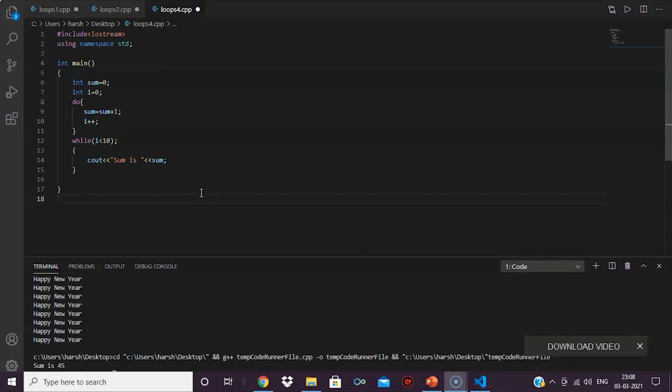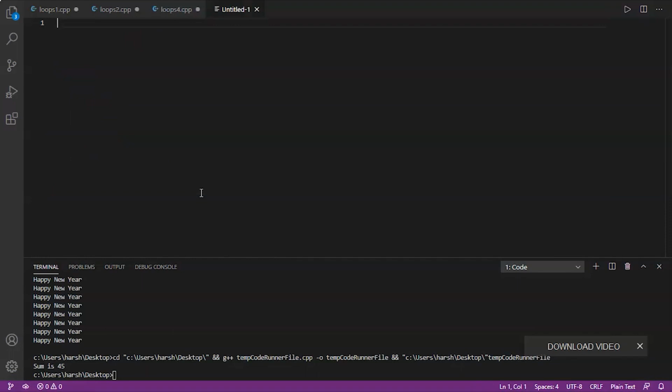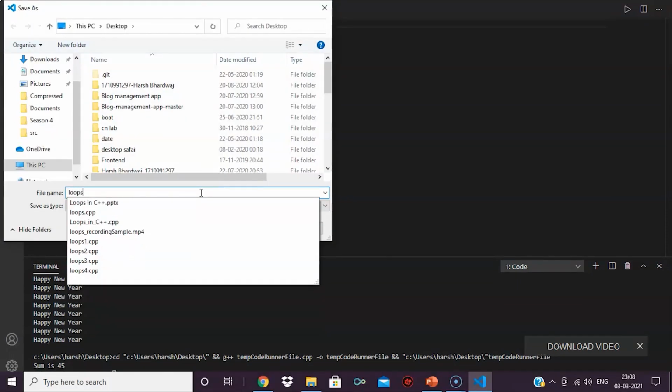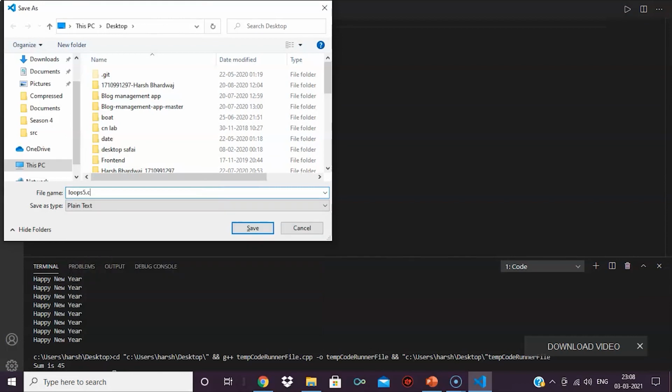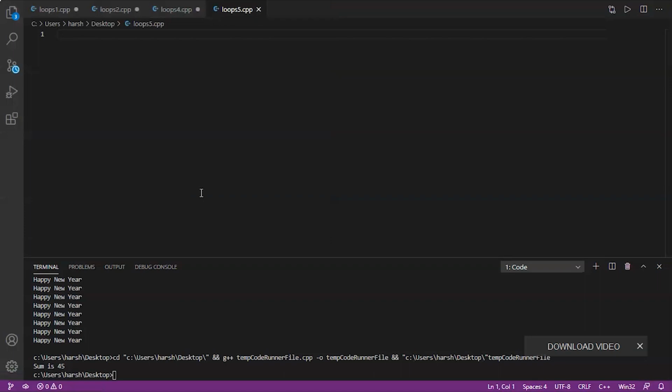So now let's do one example of our last loop, that is nested loop. First of all, we'll name the file loops5.cpp. Now we'll start with the header files. Now using namespace standard,